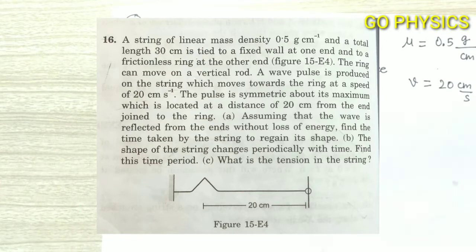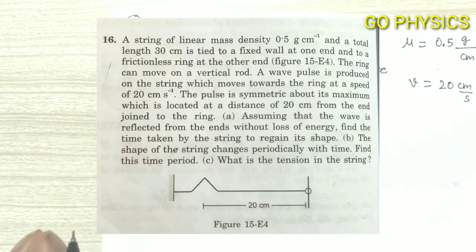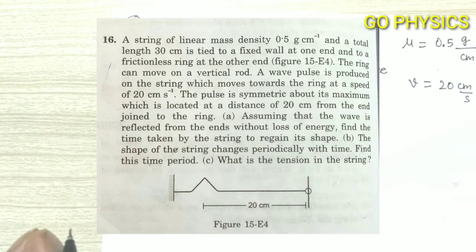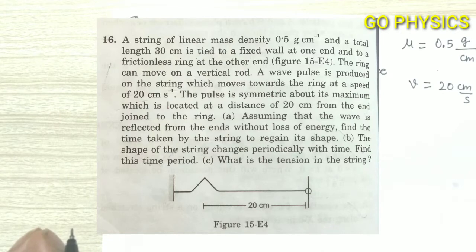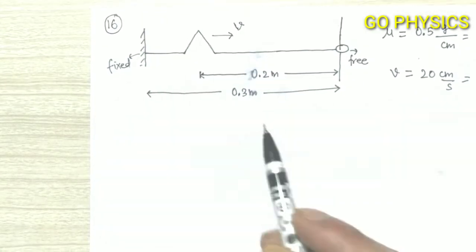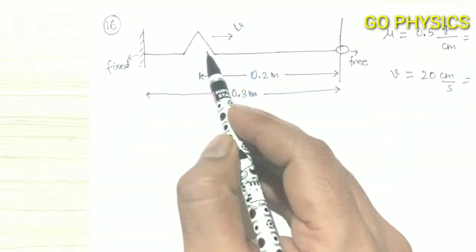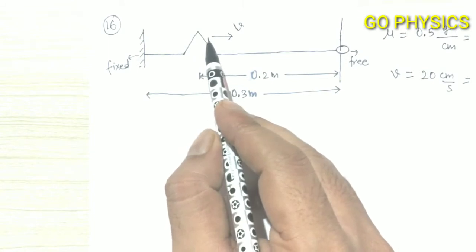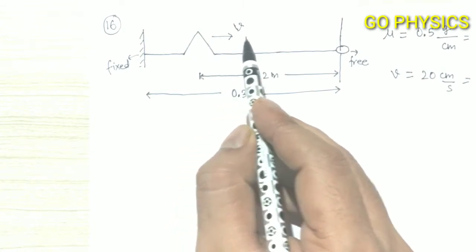A wave pulse is produced on the string which moves towards the ring at a speed of 20 centimeter per second. The pulse is symmetric about its maximum, which is located at a distance of 20 centimeter from the end joining the ring. The first part: assuming that the wave is reflected from the ends without loss of energy, find the time taken by the string to regain its shape. As it is given in the question that it is a wave pulse, it is traveling in the rightward direction.